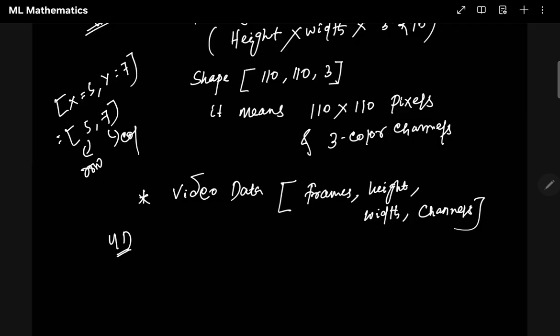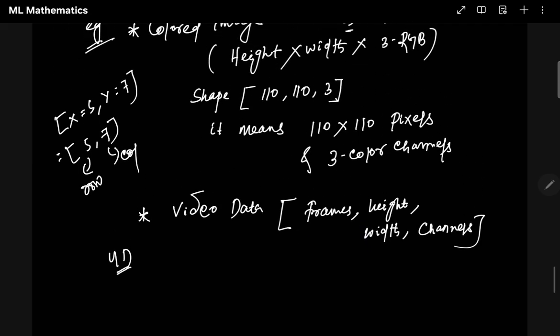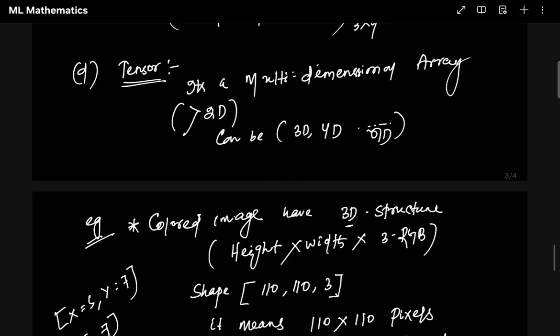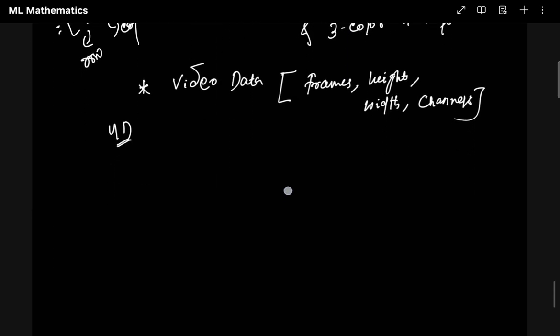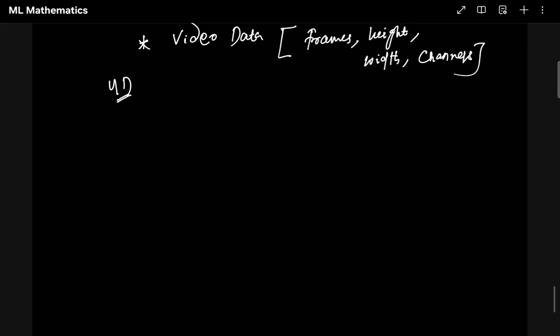If you look closely, you will understand the definition of a greater than 2-dimension or multi-dimension array. So a tensor is a multi-dimensional array. Now how are we going to explain it in the real world? Let's take an example. There is one box.